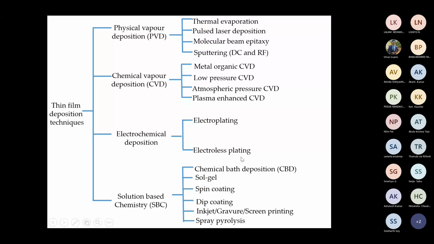Today I'm going to start this electrochemical deposition part, and then solution based chemistry. In solution based chemistry there are chemical bath deposition, sol gel, spin coating, dip coating, inkjet, gravure, screen printing, and spray pyrolysis. I'm going to cover some of the techniques, like chemical bath deposition and sol gel, and then I'll just give some overview of the others.